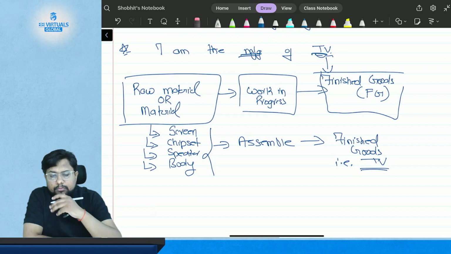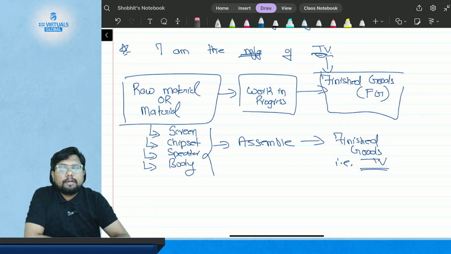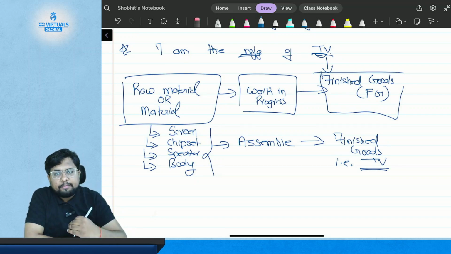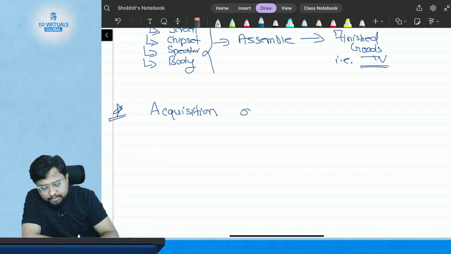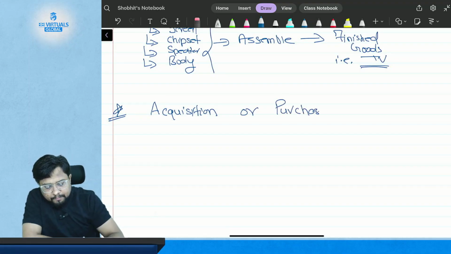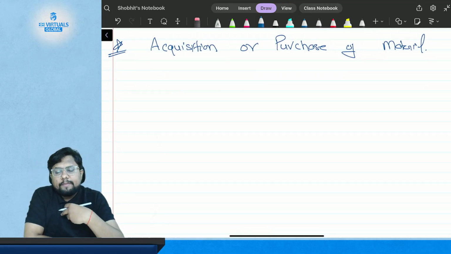Now there are two activities: before acquiring the material and after acquiring the material, what will happen. So let's first discuss the acquisition, the topic in your syllabus known as the purchase of material. Now suppose I am the factory, or I am the industry in which the material is required.